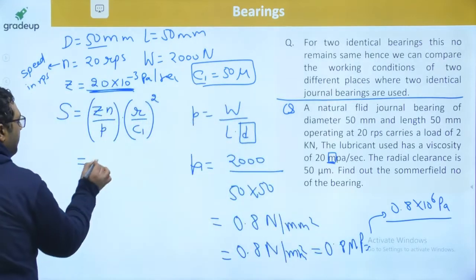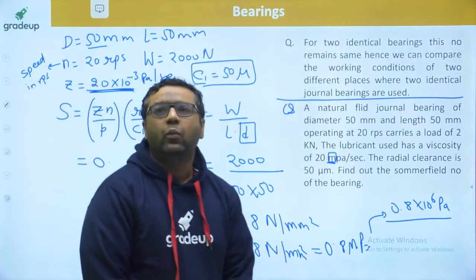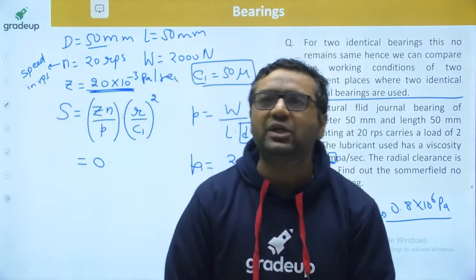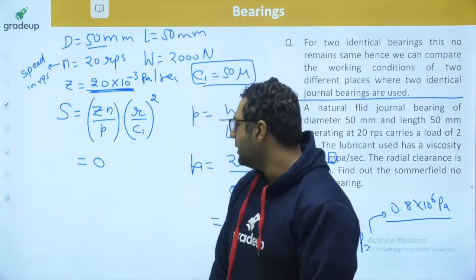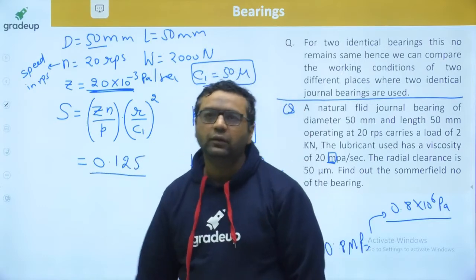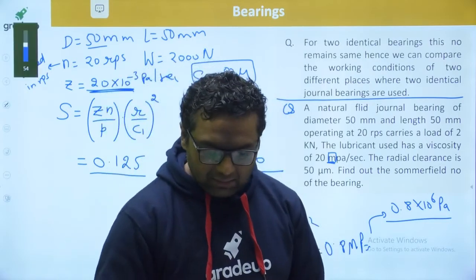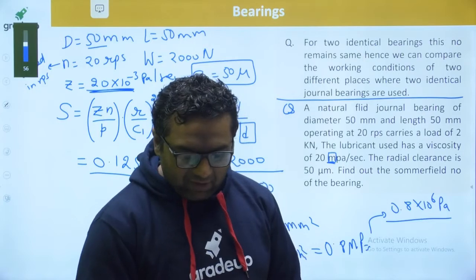So the answer will be coming out to be 0.125. Abhishek Giri, yes, it is coming out to be 0.125. Very good, Vikas. All of you wonderful guys. You guys have done it in a wonderful manner.